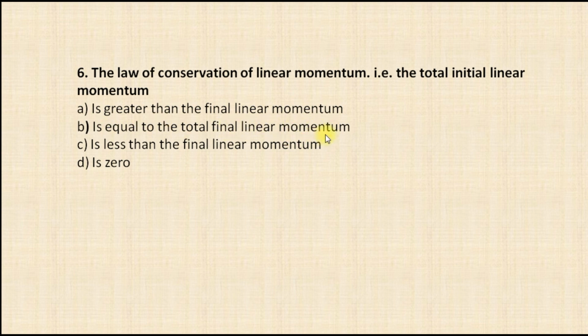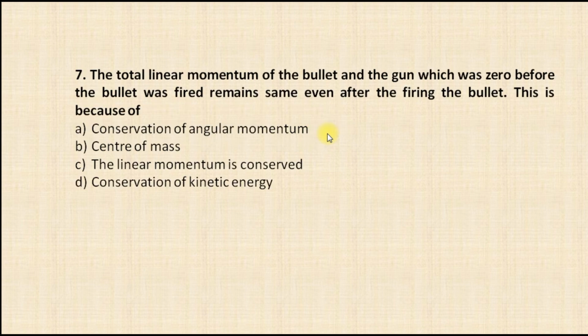The answer is B. The total linear momentum of the bullet and the gun, which was 0 before the bullet was fired, remains the same even after firing the bullet. This is because the linear momentum is conserved.